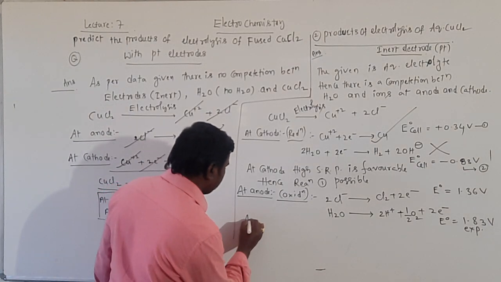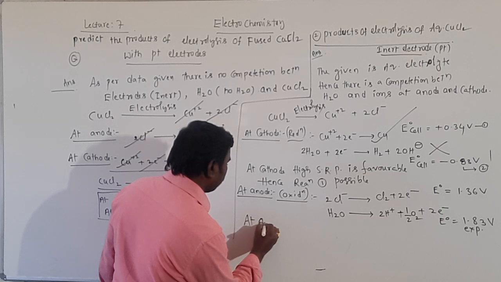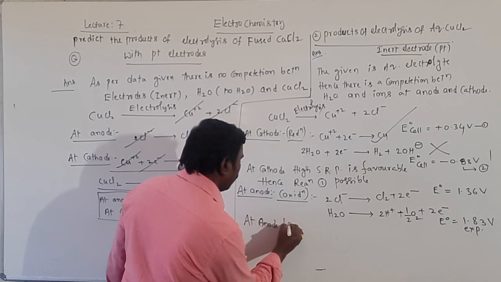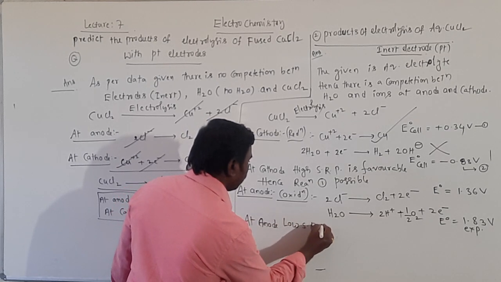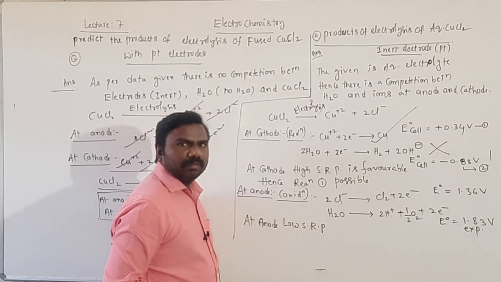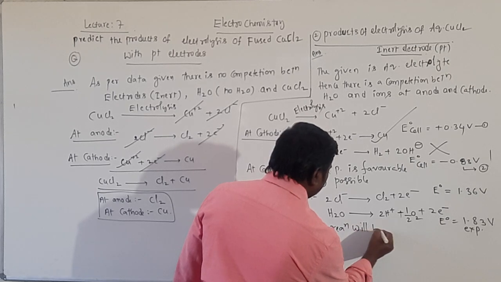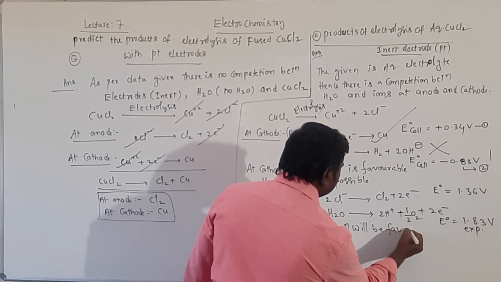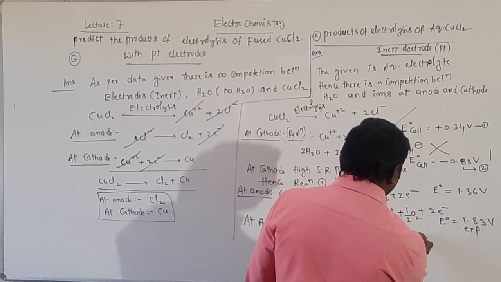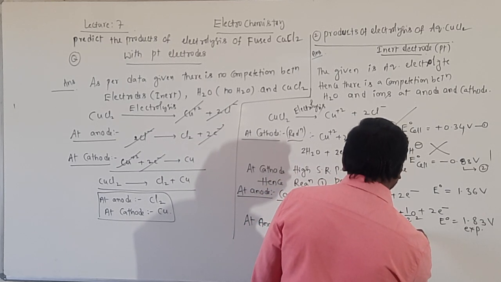Yes, at the anode, the low SRP reaction will be favorable, okay, the low SRP reaction will be favorable.